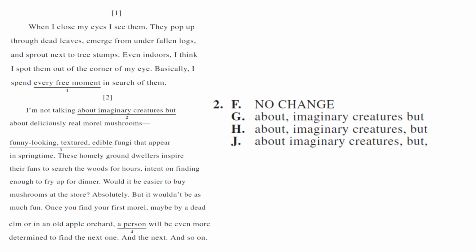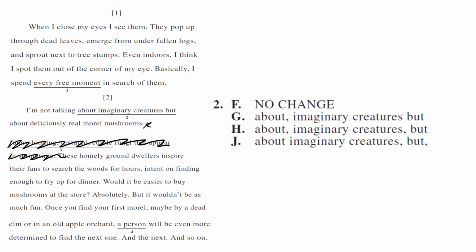Okay, for number 3, we know it's a comma question because the words don't change, but we see lots of commas in the question. So let's just break down this question. I'm not talking about imaginary creatures, but about deliciously real morel mushrooms. We have this dash. We don't have a dash anywhere before it. So what this dash is doing is it's taking out everything after it. It's the remove rule. So we can ignore everything that comes after the dash.